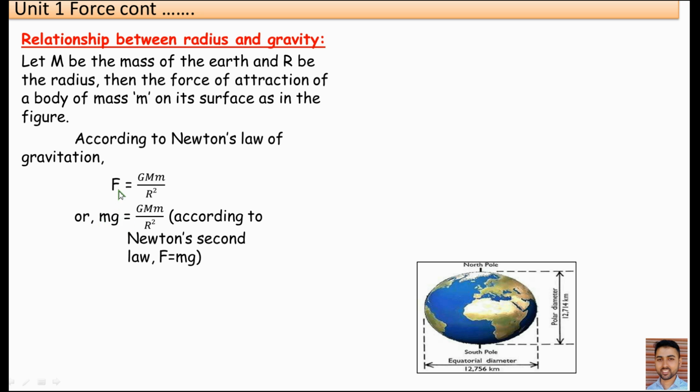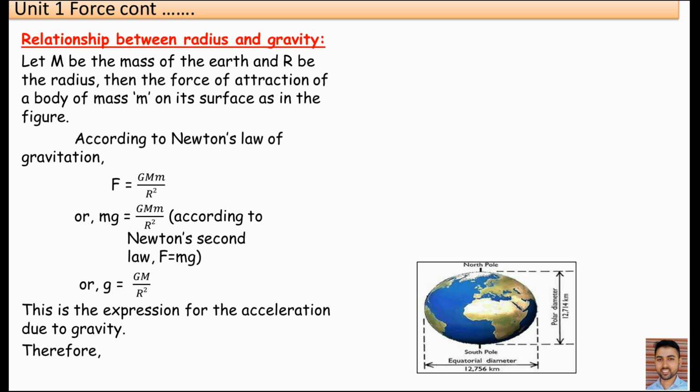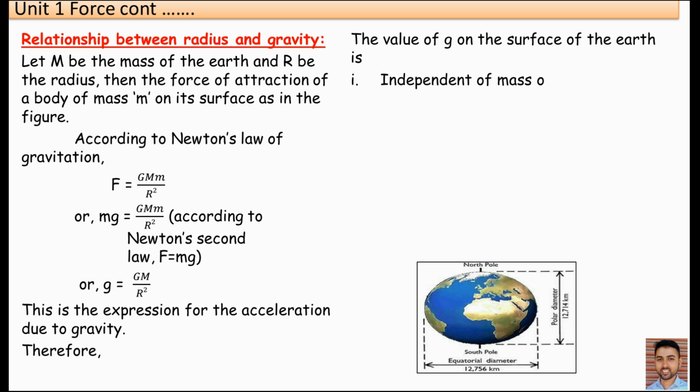Newton's second law. Okay, according to Newton's second law of motion, we know F is equal to mg, and we can write mg instead of F, or small g is equal to capital G capital M by R square. We can cut this small m and small m, so g is equal to GM by R square. Here small g means acceleration due to gravity, capital M means mass of the earth, and R means what? Radius of the earth. This is the expression for the acceleration due to gravity.